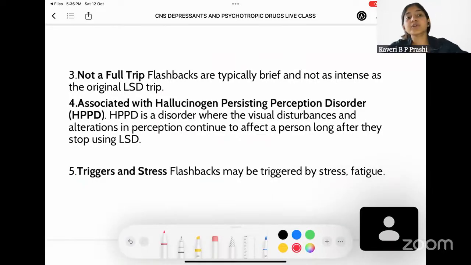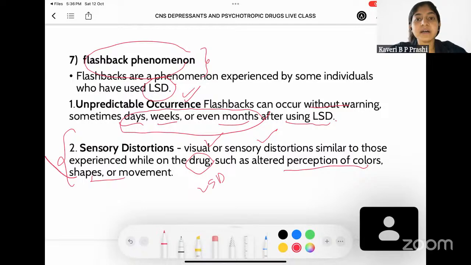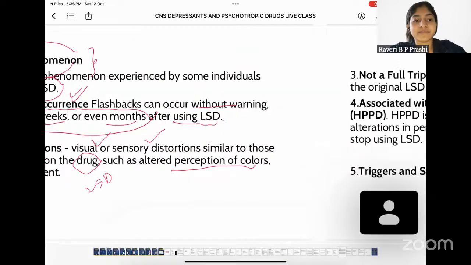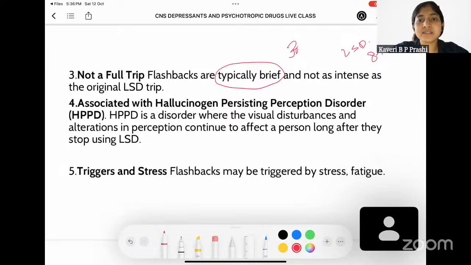It is not going to be a full trip. That is, flashbacks are typically very brief, seconds. So what happens when a person is on LSD? Usually, the impact is going to last for around 8 to 10 hours. But whenever the person experiences flashback phenomena, these are going to be very brief. Brief in the sense it is going to be there just for an hour or so, like 30 minutes to 1 hour. And it is not going to be as intense as having an actual LSD trip.